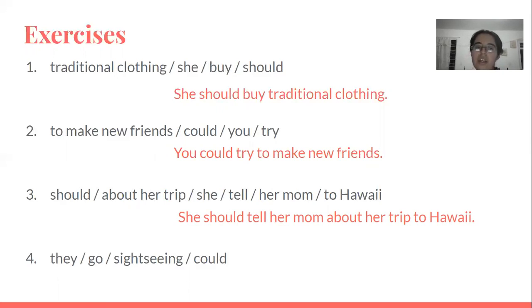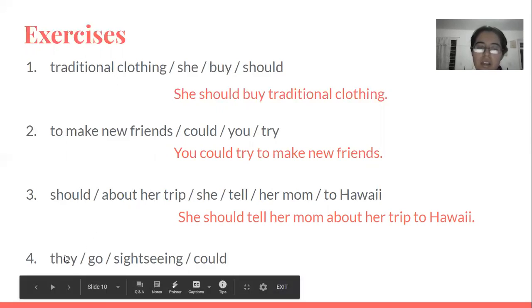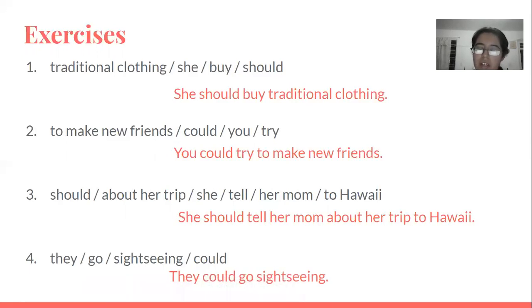And then the last one says, they go sightseeing could. So we have the subject, then the modal verb, main verb in simple form, and complement. So it would be, they could go sightseeing.